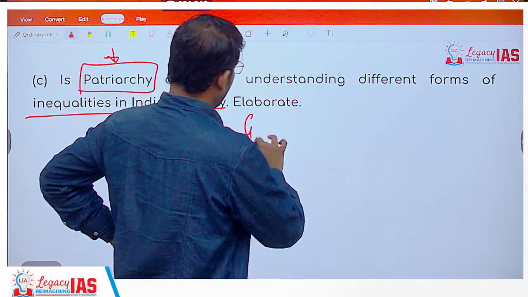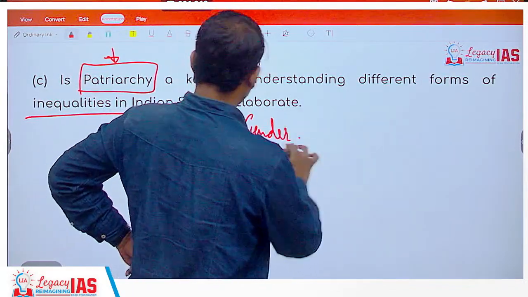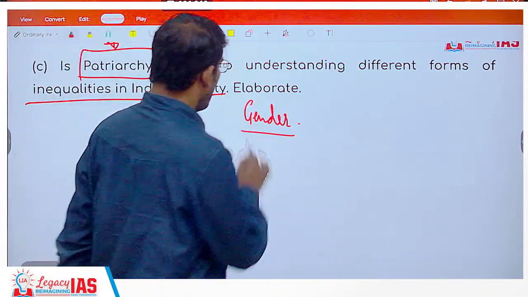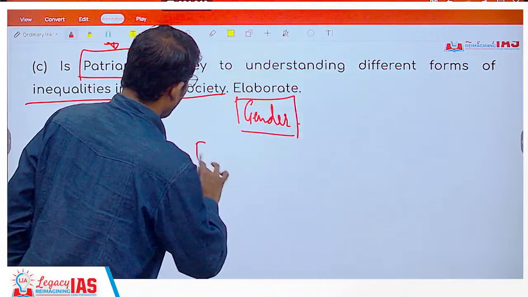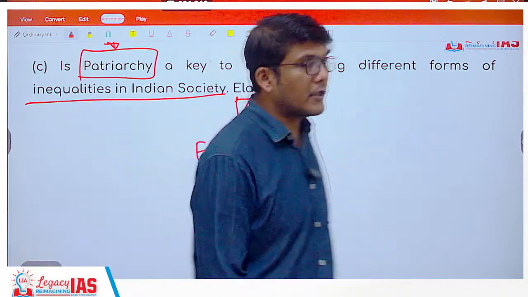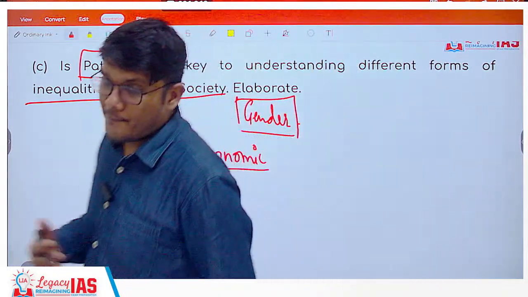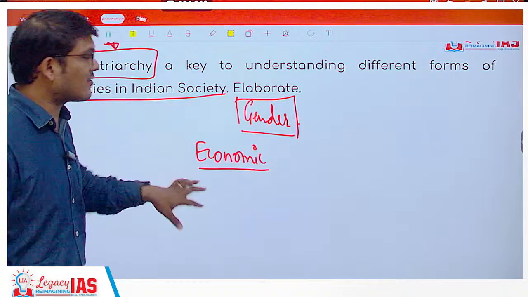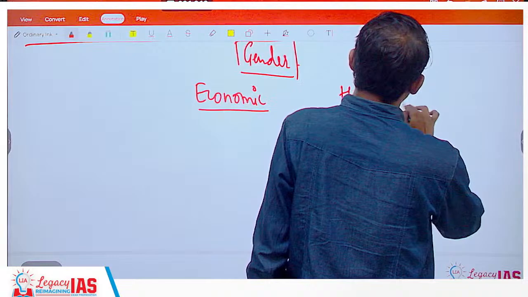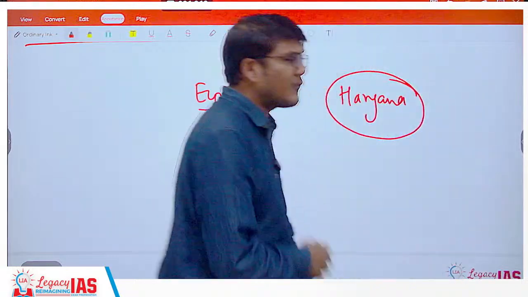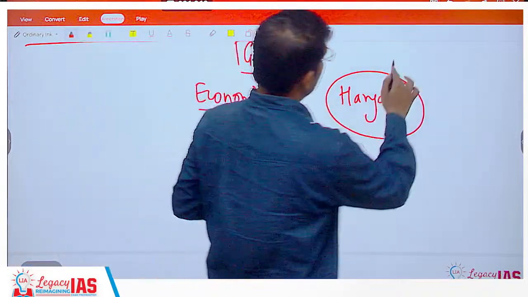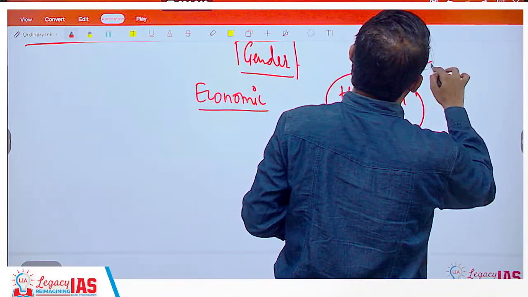If you look at gender inequality, the classical explanation for the existence of gender inequality is patriarchy, but it just doesn't stop here. Look at economic inequality, right? Who owns the forces of production? Majorly it is the male. Not just that, here you can give a case study of Haryana, wherein, for example, Marx says whoever owns the forces of production will dominate. In Haryana, the situation is that a lot of females also own